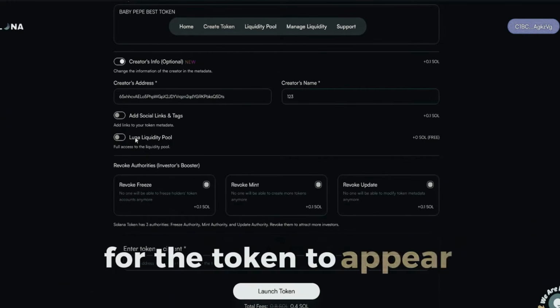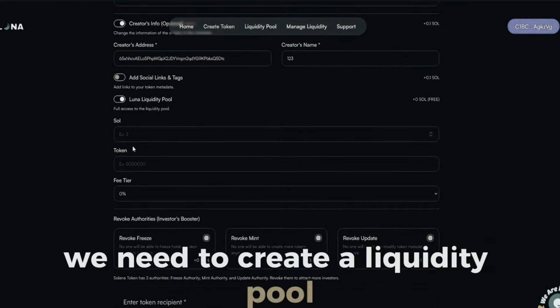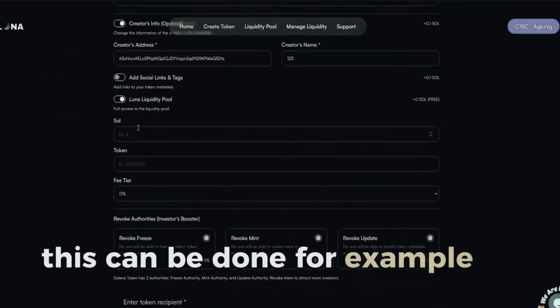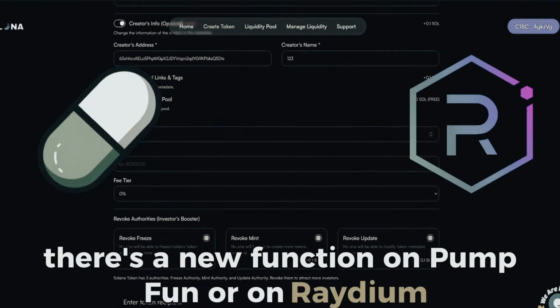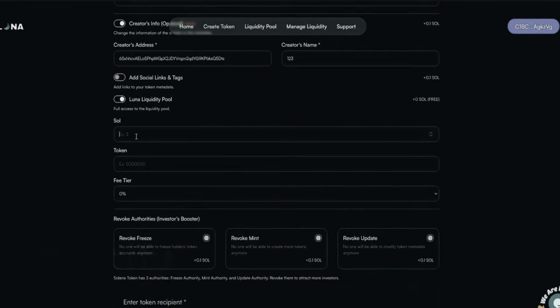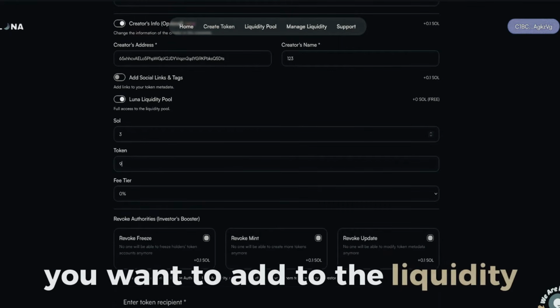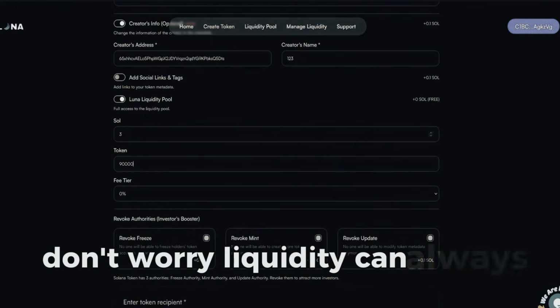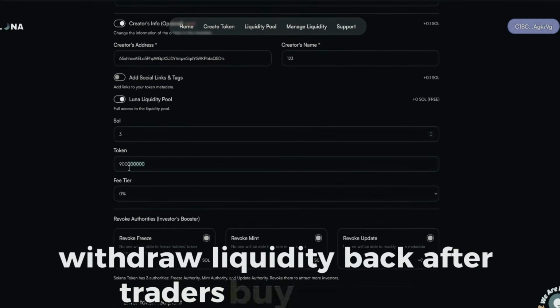Okay, for the token to appear everywhere, including Dexscreener, we need to create a liquidity pool. This can be done, for example, on PumpSwap. There's a new function on Pump.fun or on Raydium or directly on this service. Turning on this option, specify how much Solana and your token supply you want to add to the liquidity. Don't worry, liquidity can always be withdrawn back. This is exactly what we will do. Withdraw liquidity back after traders buy our token.